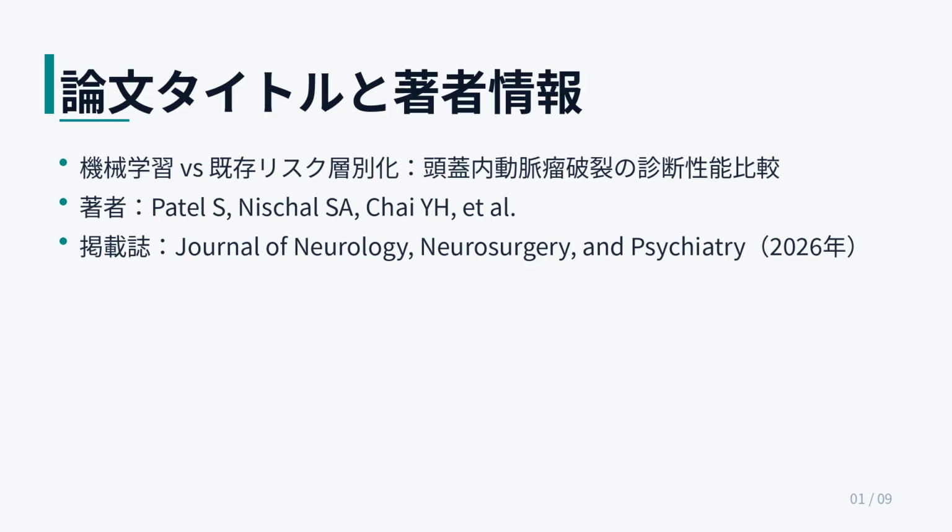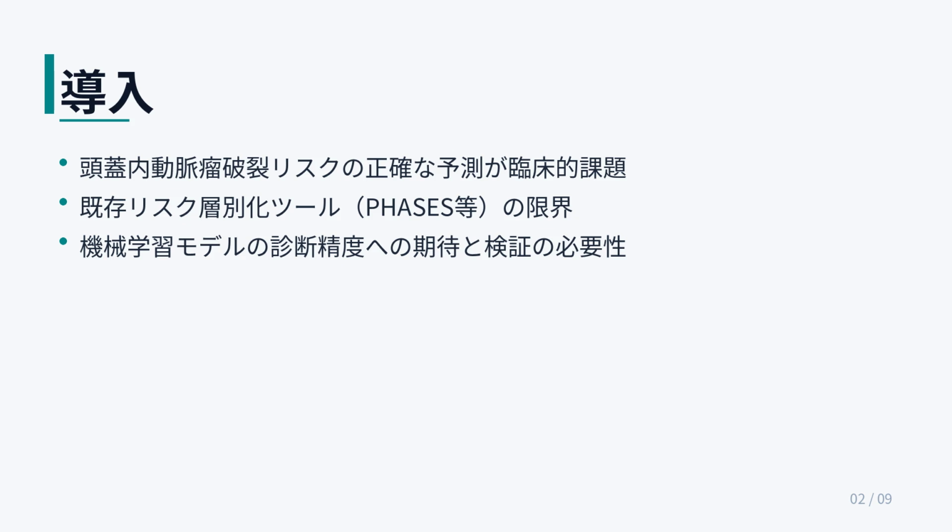Machine learning (ML) models have been proposed to improve the discrimination of intracranial aneurysm rupture status beyond established clinical risk stratification tools. However, reported performance is heterogeneous, and the relative contribution of model architecture and feature dominance remains unclear.